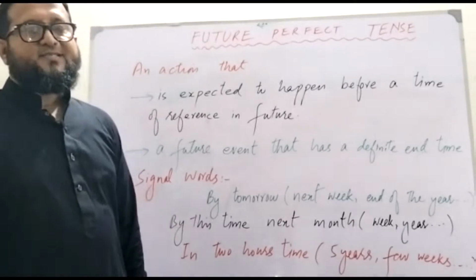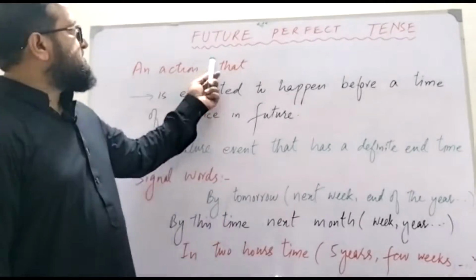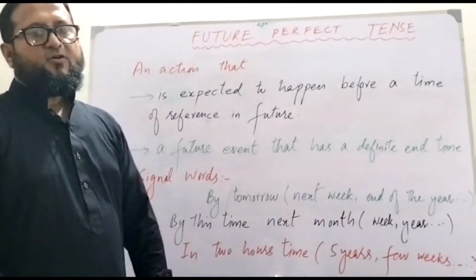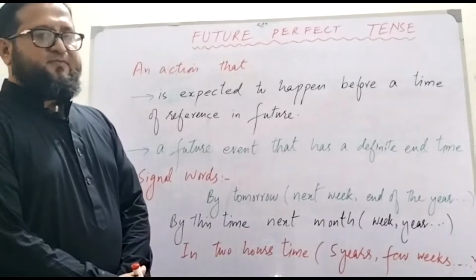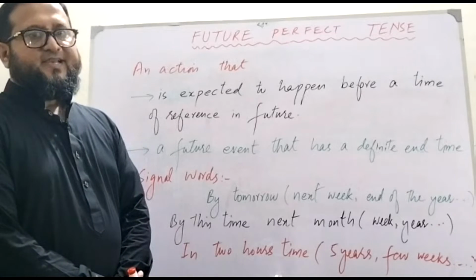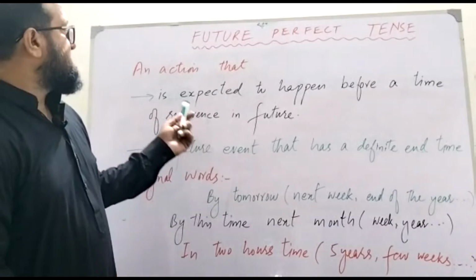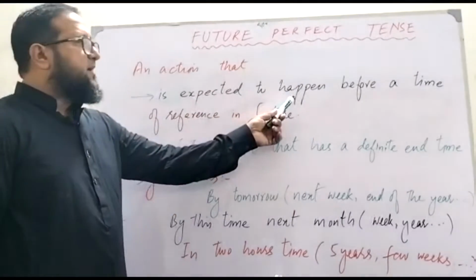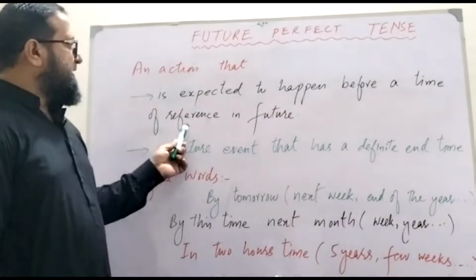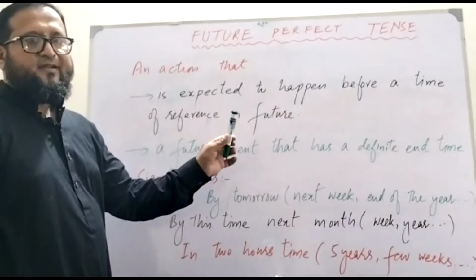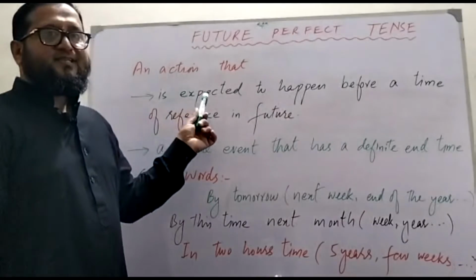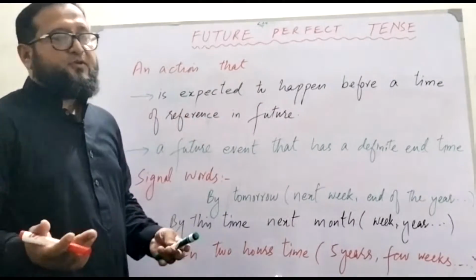Students, in today's class, I will tell you about future perfect tense. It's so easy. We have already learned about present perfect tense, past perfect tense, and now is future perfect tense. It is an action that is expected to happen before a time of reference in future. Here it is telling you about an action that is expected, means something in future.